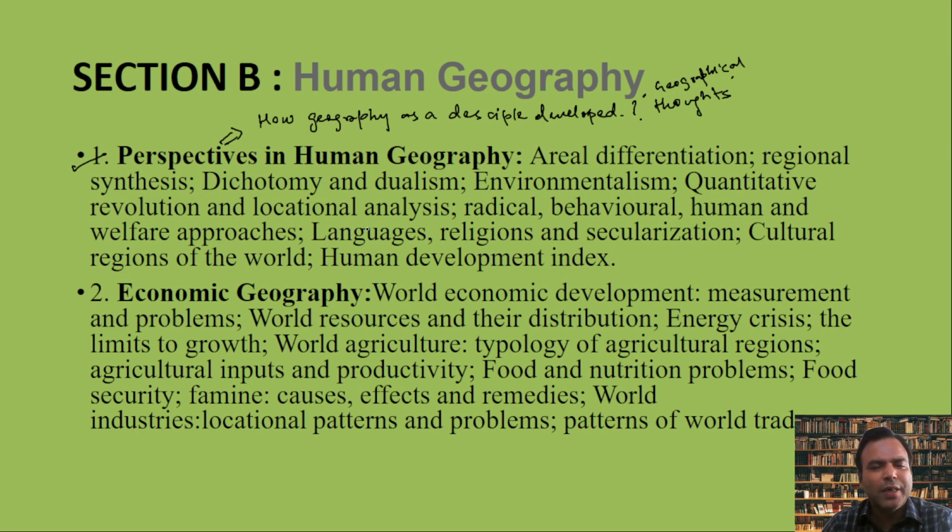As models and theories started emerging, criticism of the quantitative revolution methods led to what are called the humanistic, behavioral and human welfare approaches. This is called the radical approach. In the quantitative approaches, the human angle was neglected, so from the 1970s onwards a new branch started focusing on radical, behavioral and human aspects. Okay, in the cultural part, different aspects are there.